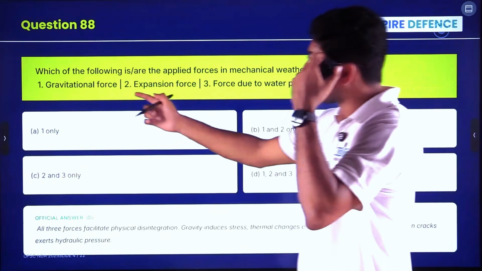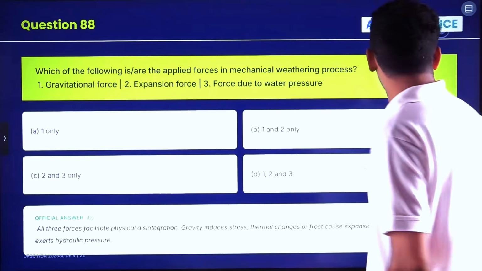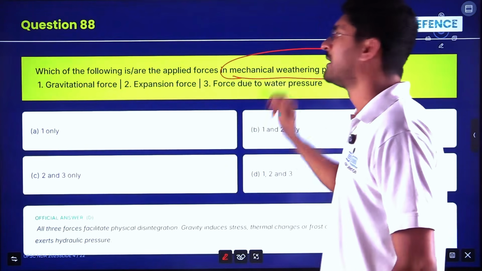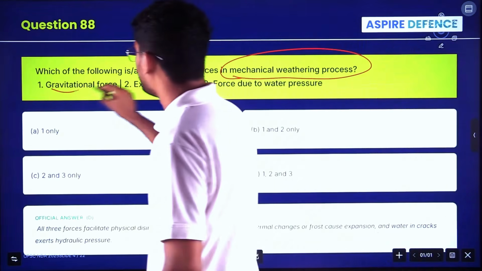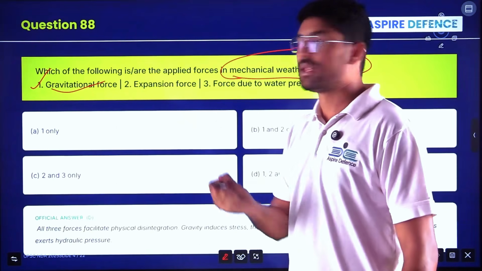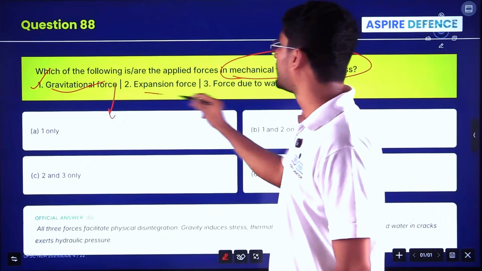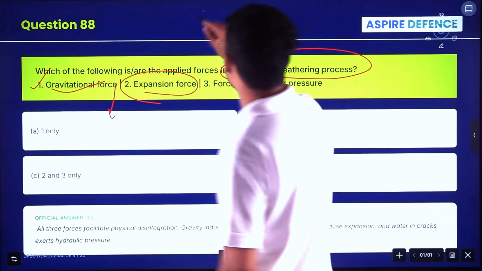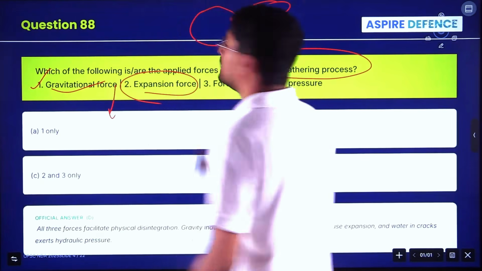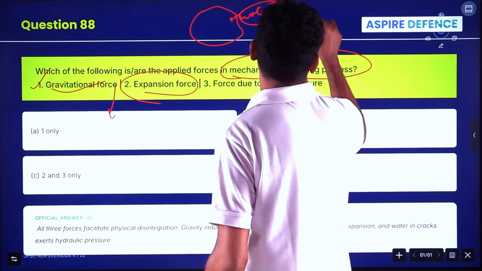So the question: gravitational force, expansion force, forces due to water pressure. Which of the following are mechanical weathering processes, not chemical? Gravitational force, yes, because gravity can pull the stones down and break them away. Expansion force, for example, if water enters a rock, due to anomalous expansion, right, and thermal expansion also. Due to thermal expansion, what happens?